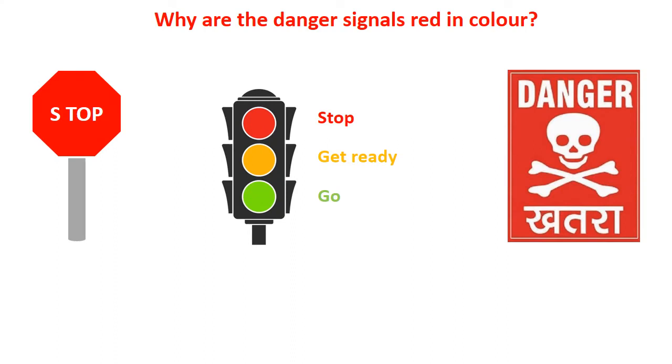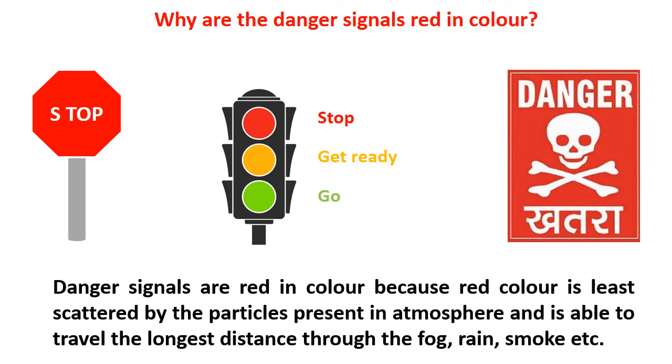Now the next heading is, why are danger signals red in color? We have seen all the danger signals red in color because as the red light is least scattered by the particles in the atmosphere, it is able to be seen from a very far distance also. So because of this reason, all the danger signals are red in color.